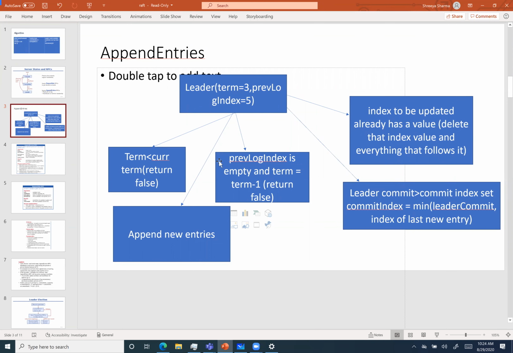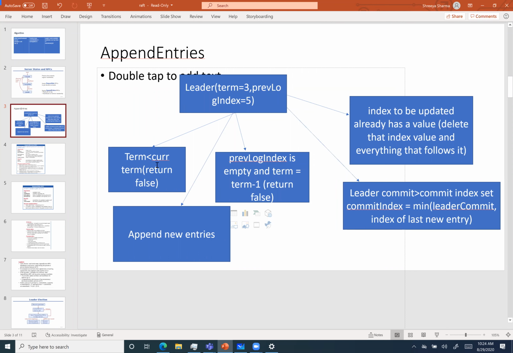So the first case is if the term is less than the current term. That means the follower is not in the same term as the leader and its value is less than the current term, then it will return false, saying that I have something wrong, so match me up with all the other people, or with yourself basically.